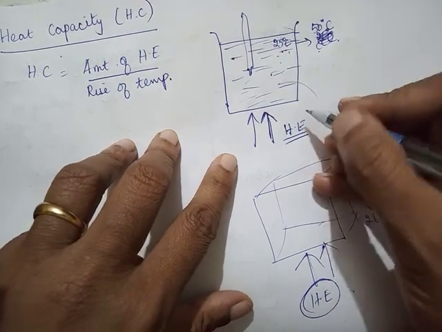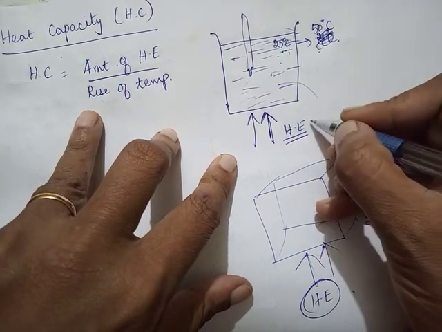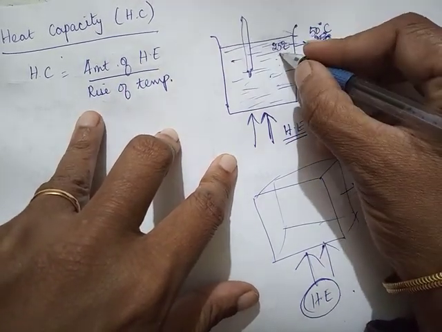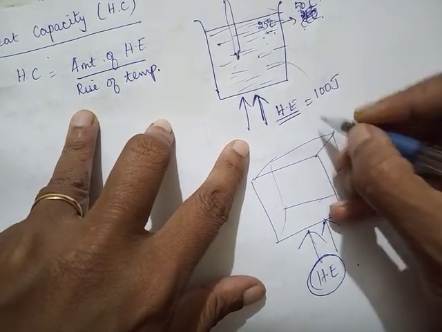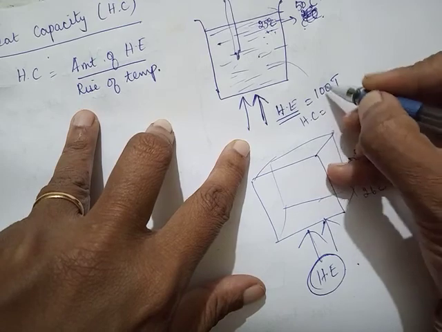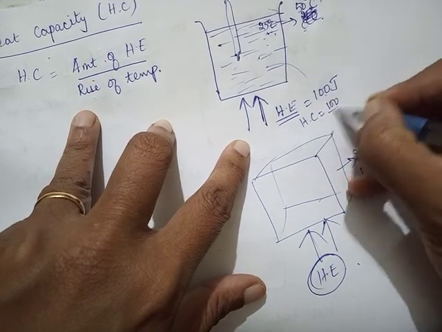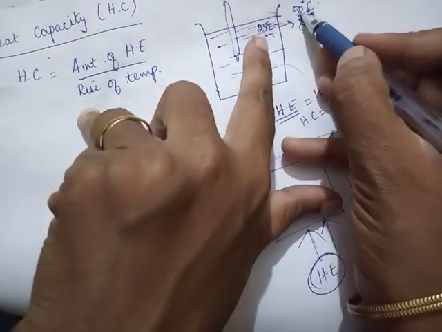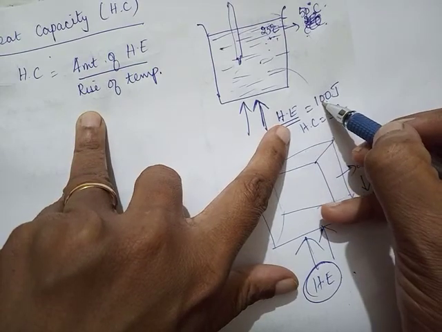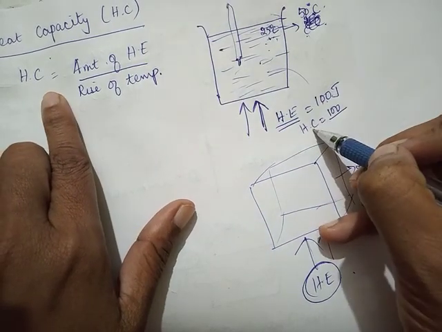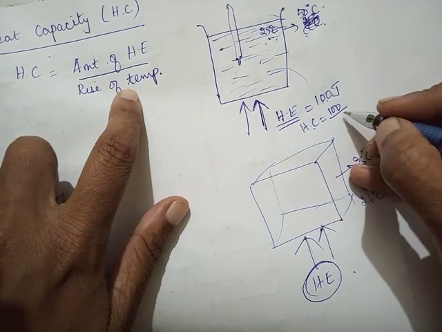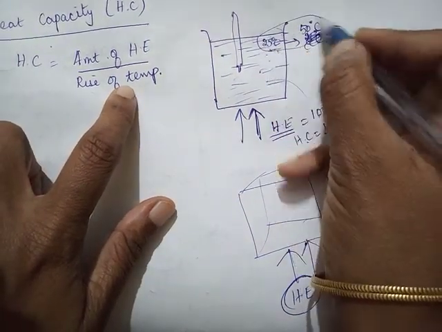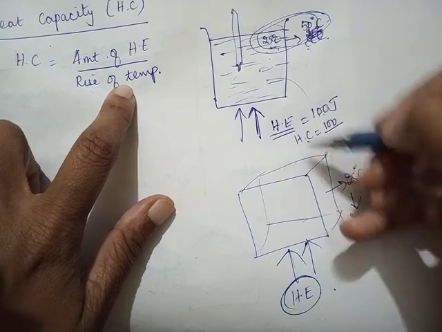Then they will calculate, to reach from 25 to 50, suppose it took 100 joules. To increase by 25 degrees Celsius, 100 joule was used, but heat capacity means how much was used to increase by 1 degree Celsius. So usually they raise it by a bigger amount and then divide it.